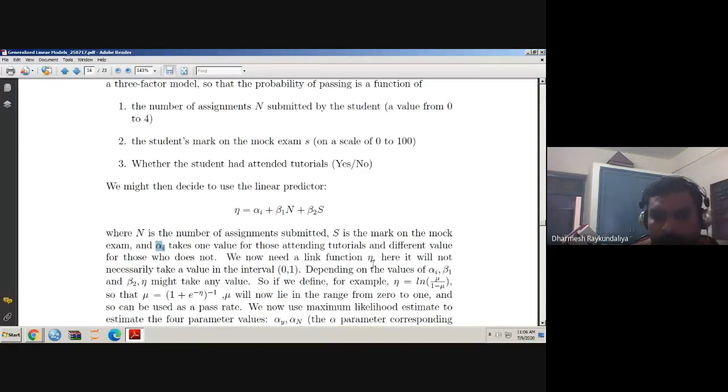Theta, usually we write eta, is some function g of mu. Here it will not necessarily take a value in the interval 0 to 1. Suppose you find the linear predictor. Can you say that the value of eta lies between 0 and 1? Suppose S, the mock test score, is 70, he has submitted 3 assignments, and alpha i takes value 1, meaning the student has attended the tutorial. For given values of alpha i, beta 1, beta 2, can you say that eta lies between 0 and 1?